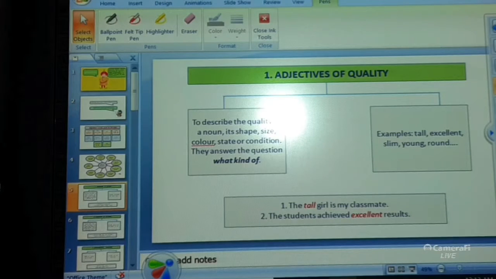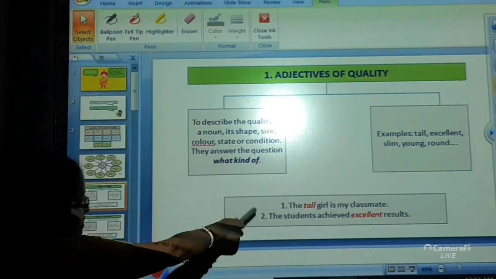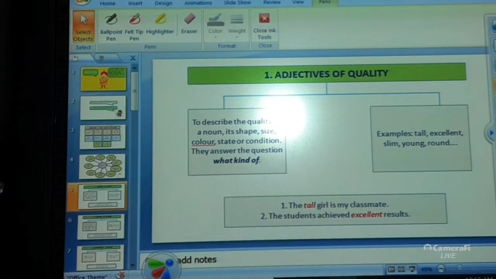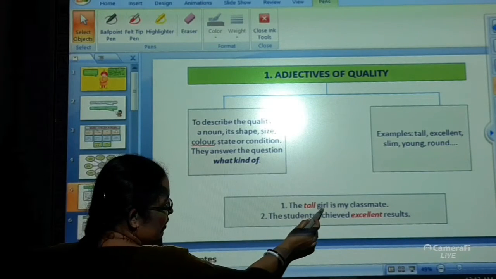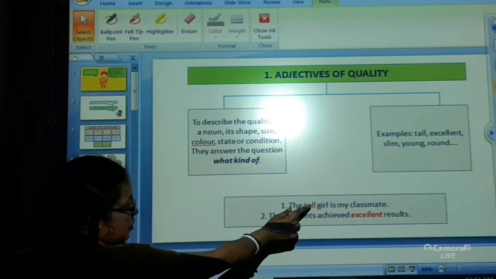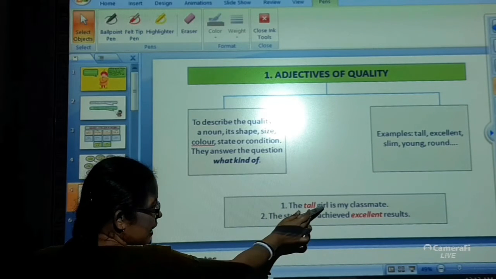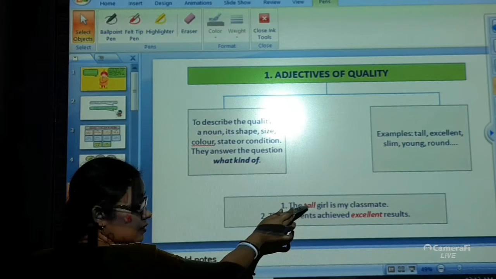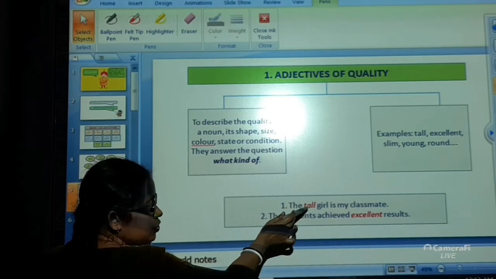For example, tall, excellent, slim, young, brown. These are all examples of adjective of quality. Now you can see 2 sentences over here. The tall girl is my classmate. So what kind of girl is my classmate? The word girl over here is the noun, and the word tall is describing the noun, that is girl. What kind of girl? Tall girl.